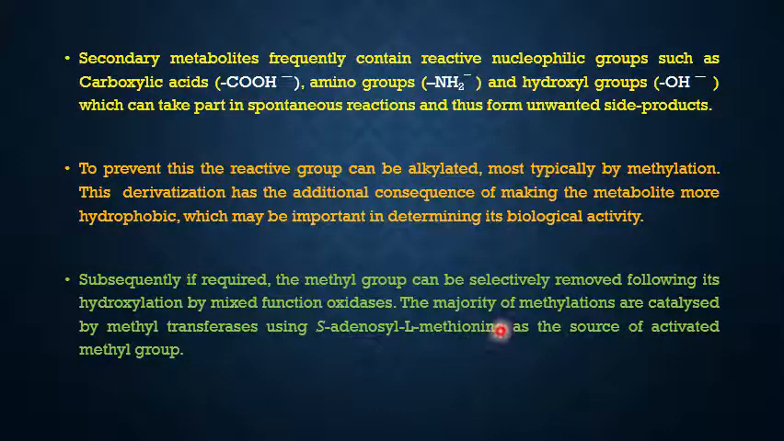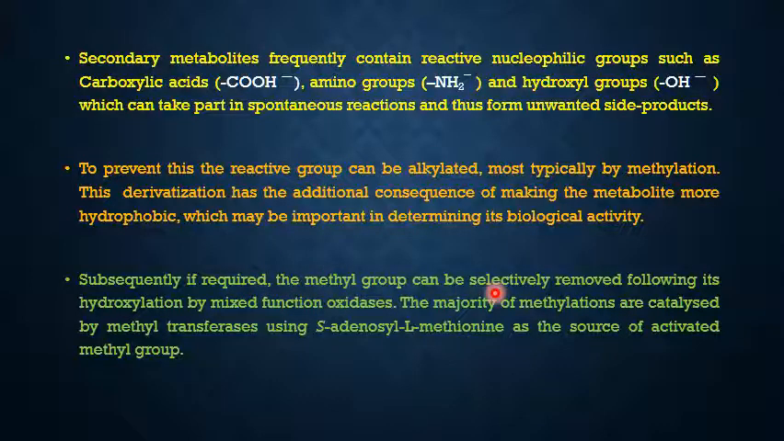Secondary metabolites frequently contain reactive nucleophilic groups such as carboxylic acids, amino groups and hydroxyl groups. You can see negative charge on these functional groups, which can take part in spontaneous reactions and thus form unwanted side products. To prevent this, the reactive group can be alkylated, most typically by methylation. This derivatization has the additional consequence of making the metabolite more hydrophobic, which may be important in determining its biological activity.